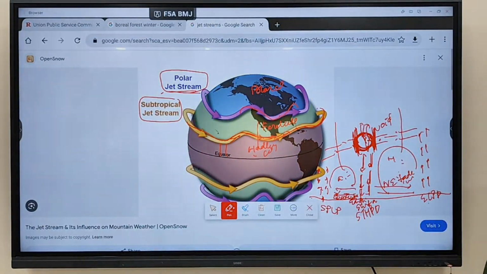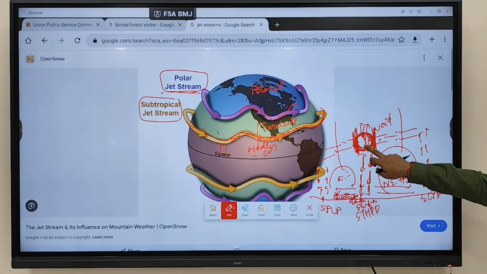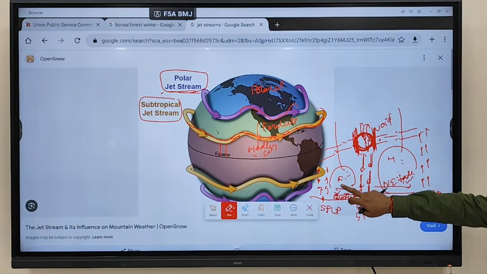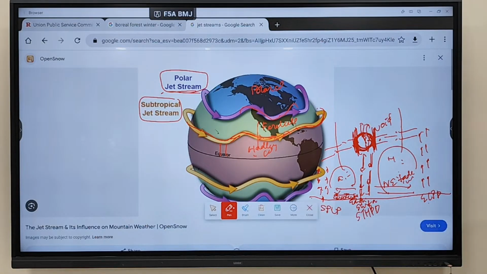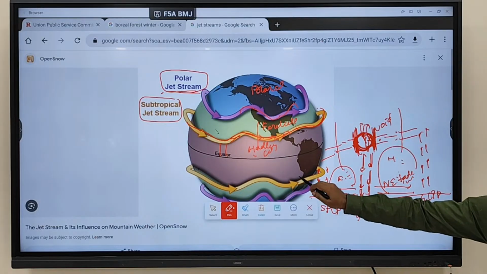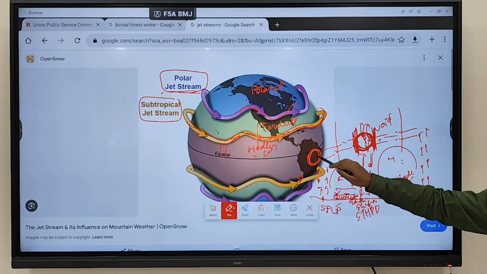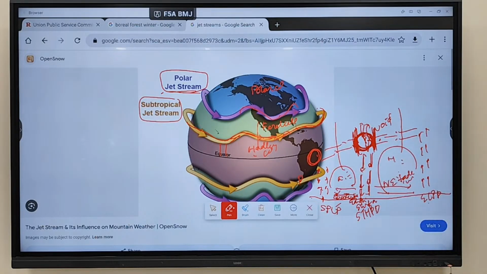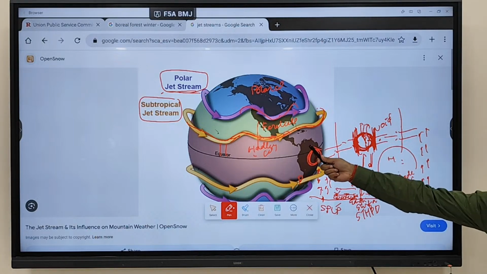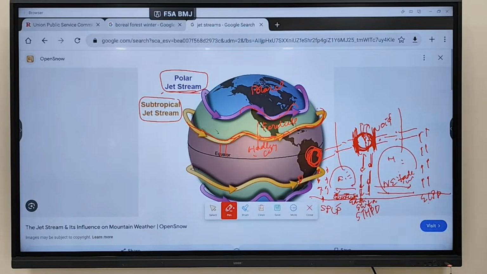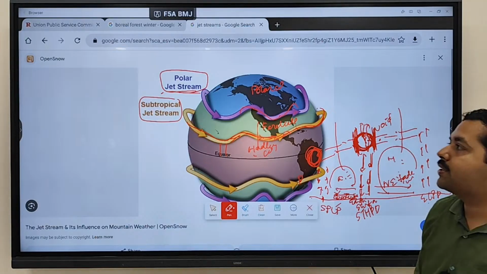Clear? So between the Hadley cell and the Ferrel cell, you are seeing the blowing of the subtropical jet stream. And between the subpolar low pressure belt and the polar high pressure belt, that is between the Ferrel cell and the polar cell, at this concentration you will see the blowing of the polar jet stream. Fine. Any doubt? So subtropical jet stream at this level, polar jet stream at this level, you'll see these two winds blowing, and that's why jet streams are classified into two types: subtropical jet stream and polar jet stream.